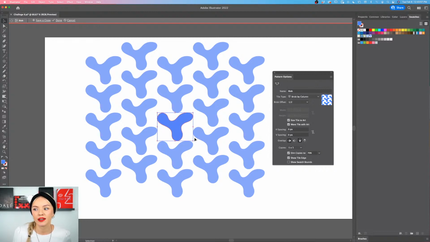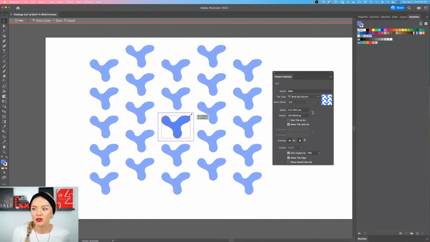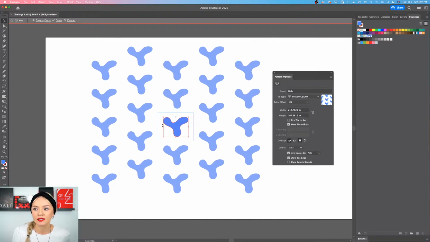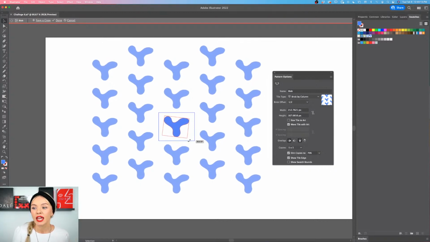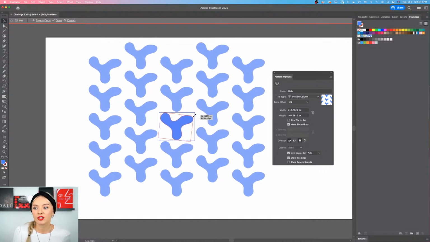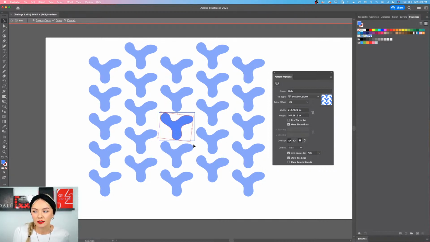which is this repetitive element, is going to be resizing with it. Now if I unclick that and I resize my object, you can see that my tile still stays the same, but my object resizes. In the same way, I can also turn around the object. And the reason why this is so beneficial to turn the object is because you can see how this white space acts between these kind of tiles, right? So we can see right now we have a lot of white space here.